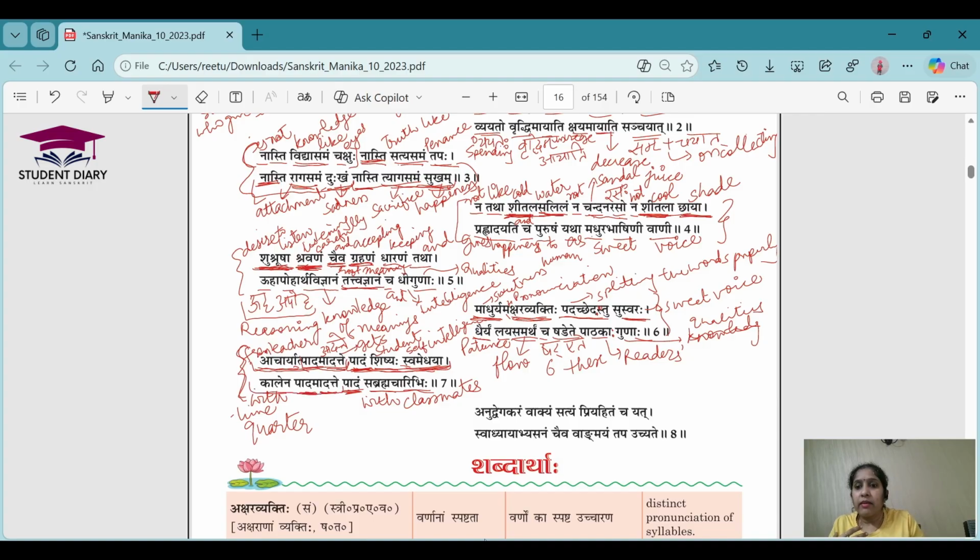Kalin Padam Adate means with time. Like today you have read it for the first time, maybe you will get less, but as time goes, you will read it again and again. It will come in your experience, right? So with time you will get the quarter of that. Padam Adate means the 25% you will get with time. Padam Sa Brahmachari Bhi means the 25% you are going to get from your classmates.